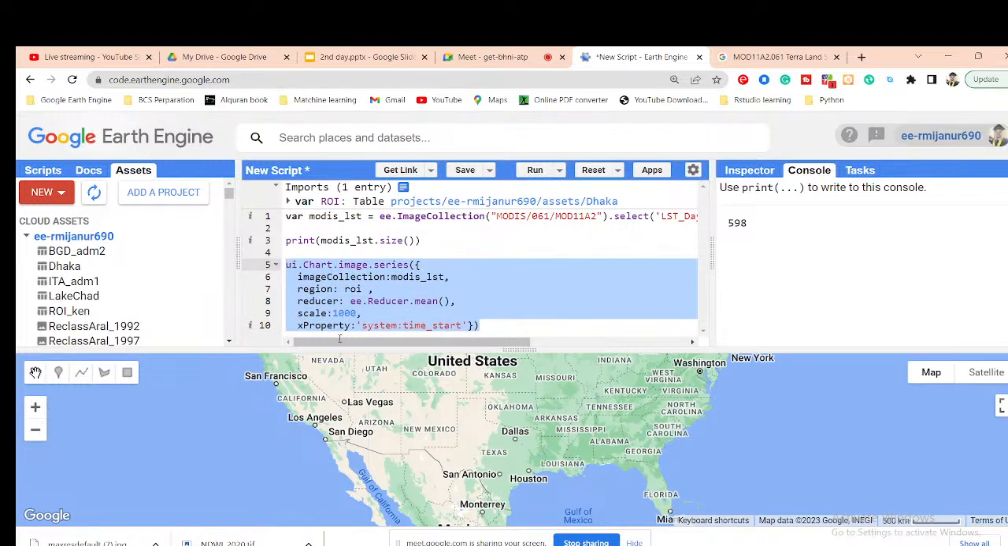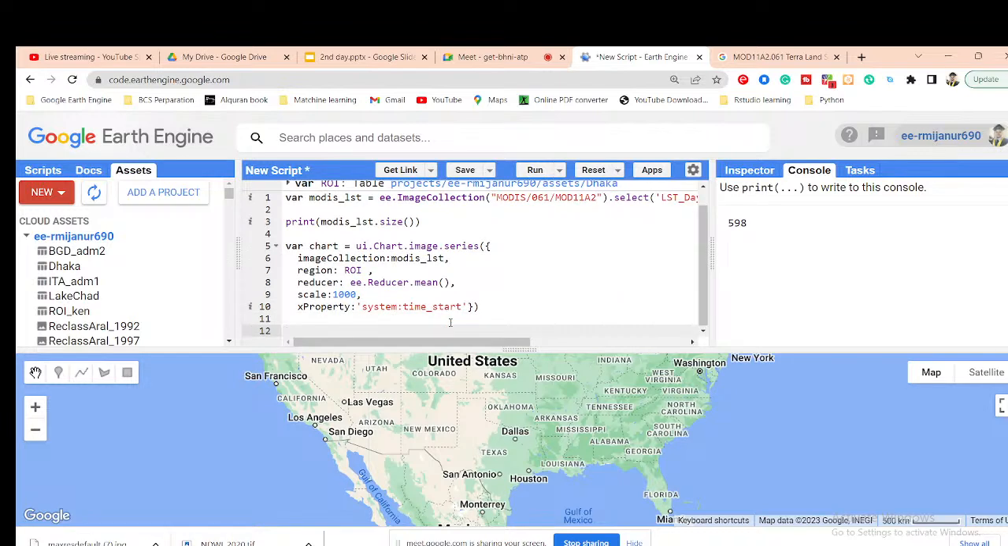Okay, so it will be ROI. The same variable needs to be used. I use the uppercase here also, because it's case sensitive. And then I simply store all of those things in a variable. Suppose this variable name is chart. Now let's check the time series chart. Simply use print, then call the chart. So it is now generating the time series chart.